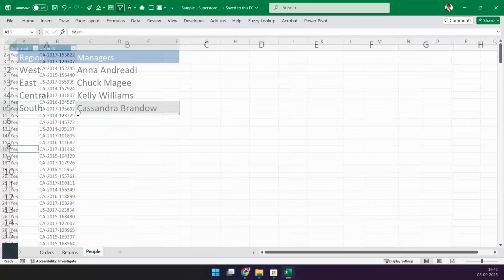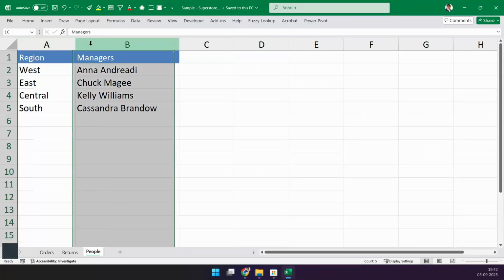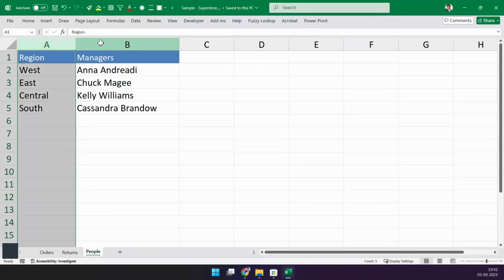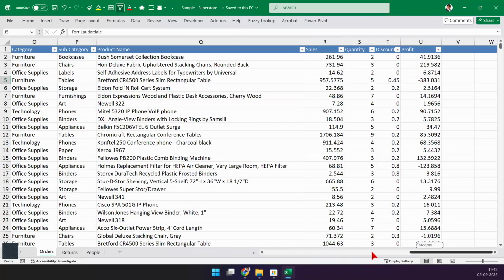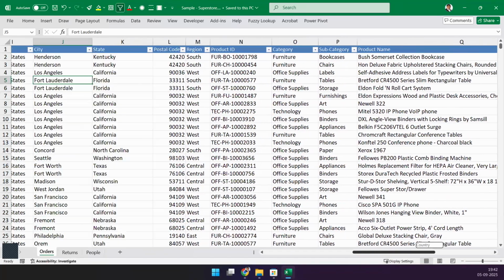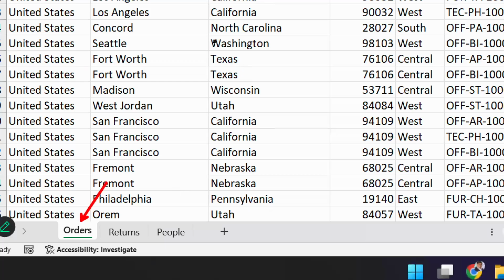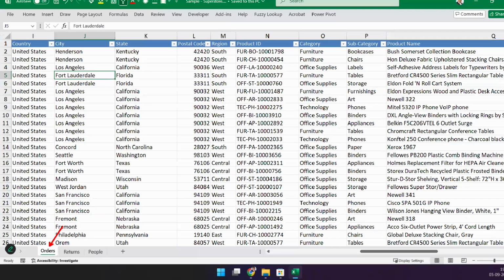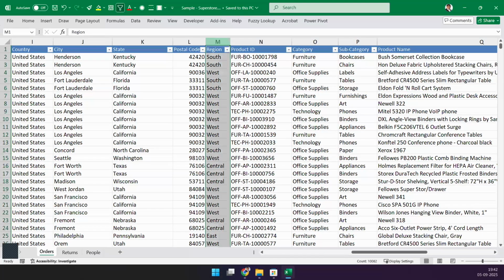And then there is this information about the region and who's managing this region. Now, this may come into play in a lot of different cases because we'll work on a lot of scenarios. You'll see from the orders table, the very first sheet, there is something called region. If you want to understand who's managing the southern region, you'll have to look up the data from the other sheet and match, or map, this data. In our data world, we call this a join, or if you're aware of VLOOKUP, a function that you use to map these details together.